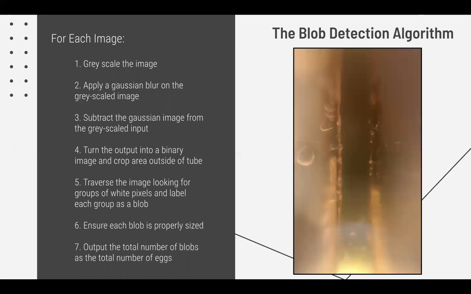All of the images used for training the algorithm were taken as screenshots from a video recorded in lab, a sample of which is shown on the right. The first 4 steps of the algorithm are done in pre-processing, which are used to make the last few steps more trivial. The pre-processing steps we go over in the next few slides. The last few steps involve traversing the pixels in the image and identifying groups of similar colored white pixels, which will be each egg.